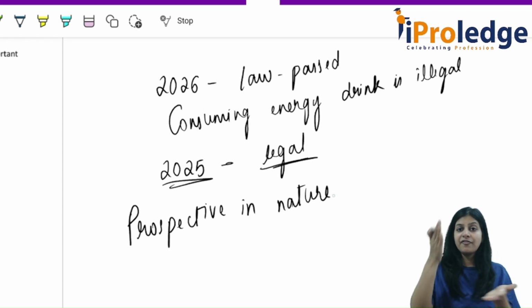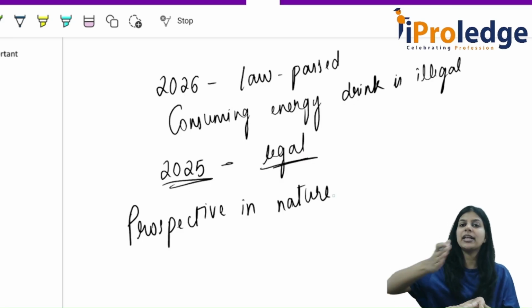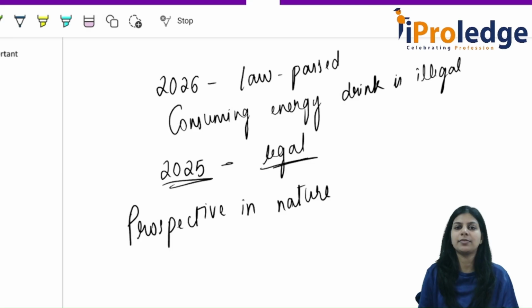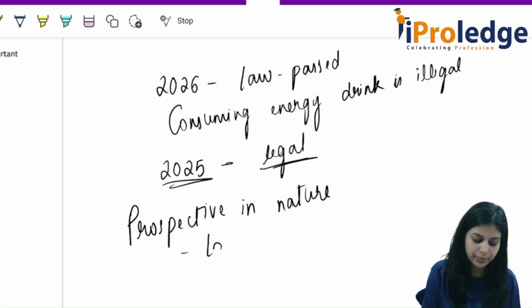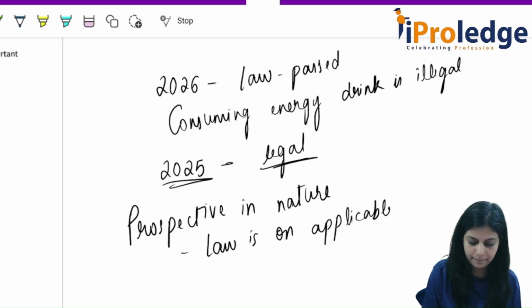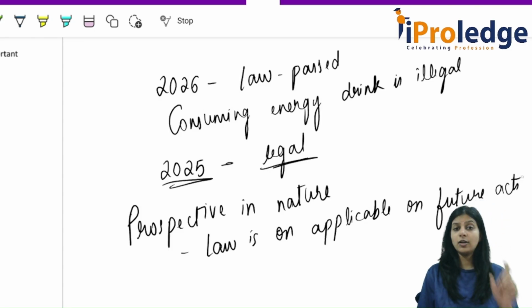That means from when the law is passed, from that time it is applicable on all the future acts. This is called law being prospective in nature.